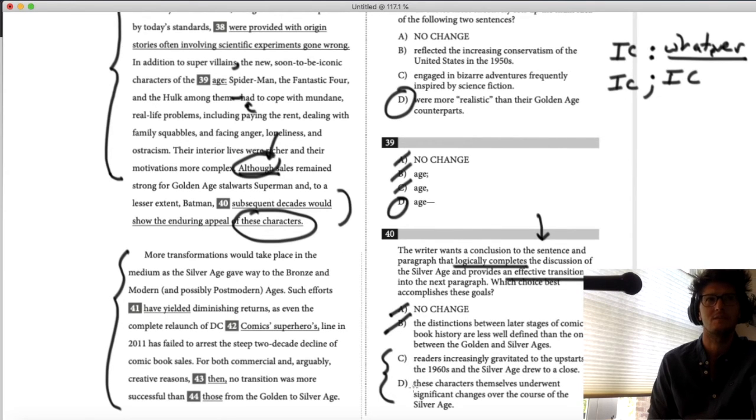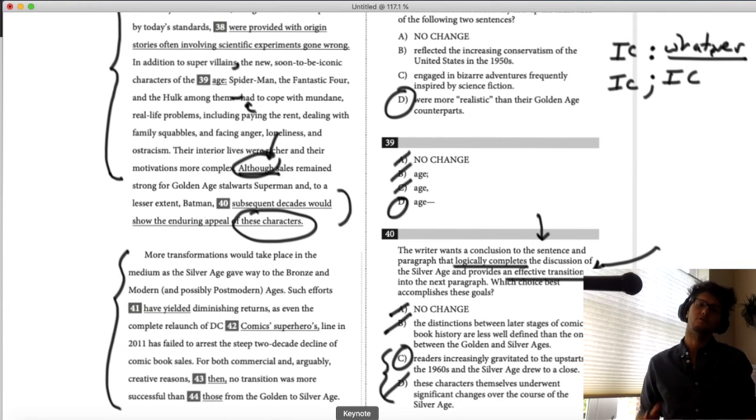First of all, it doesn't make as much sense with the word "although," but holding off on that, you would have to say, well, tell me in the next paragraph then, if we're going to have an effective transition to the next paragraph, tell me what happened to those characters. And we don't see that. We have a talk about the transitions from different ages of comics instead of the specific transitions that Superman and Batman went under. So C is the best answer.